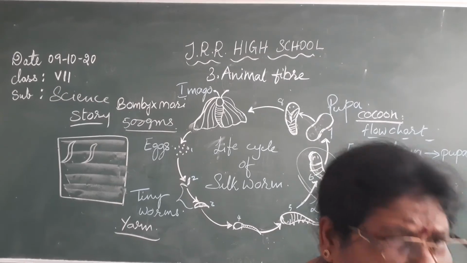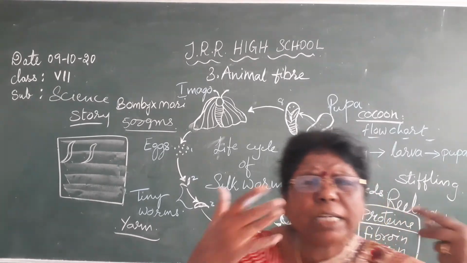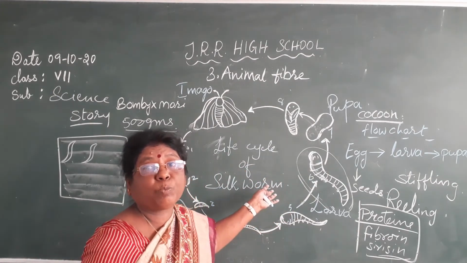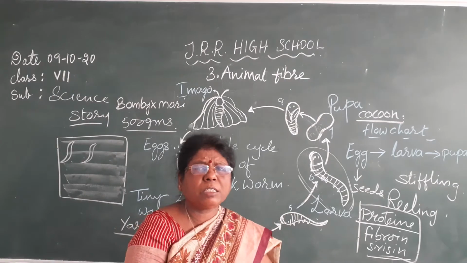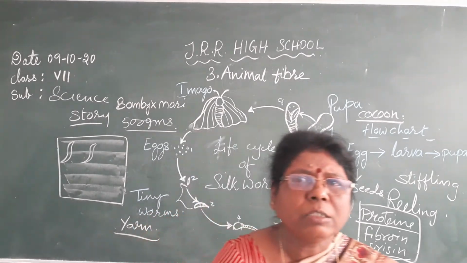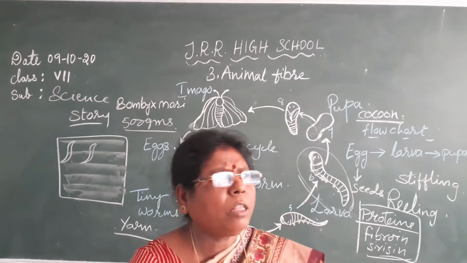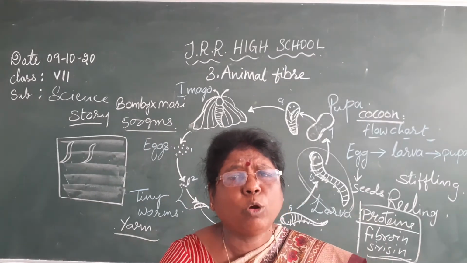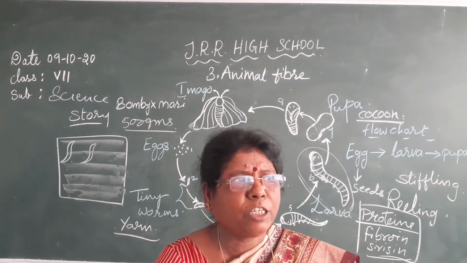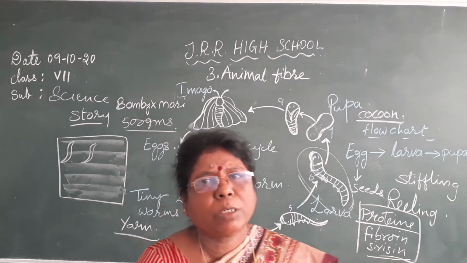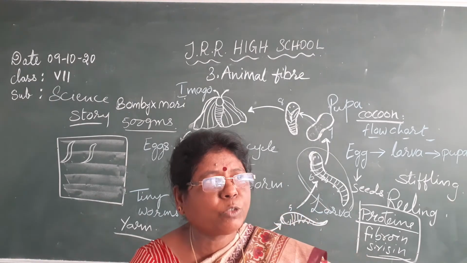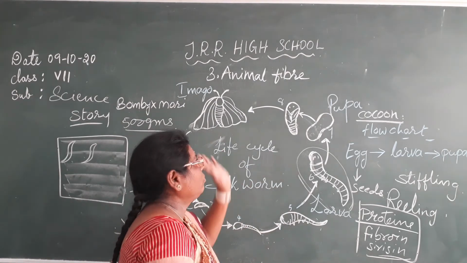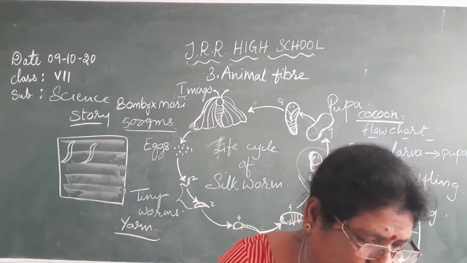The people who are involved in this are completely exposed to this process. So skin diseases are common, cancer is common among the people who work in this. All the people are involved in different stages. Some will bring the worms home only. Some will have the mulberry plantation, or they will bring the eggs, or tiny worms, from the seed growing centers, or cocoons. Isn't it? Different stages are there in this process.